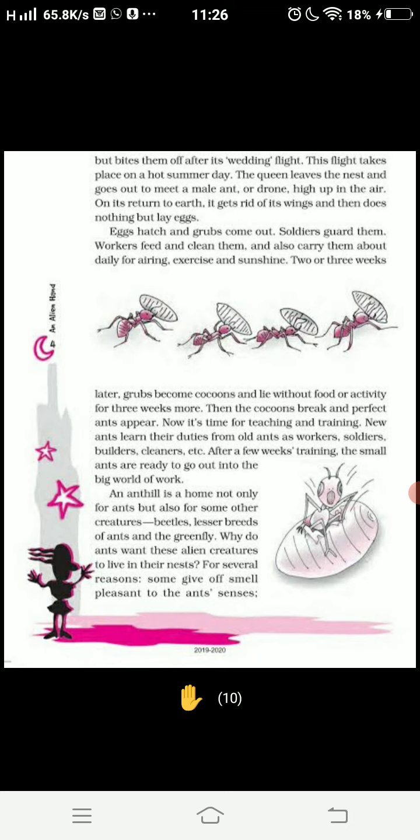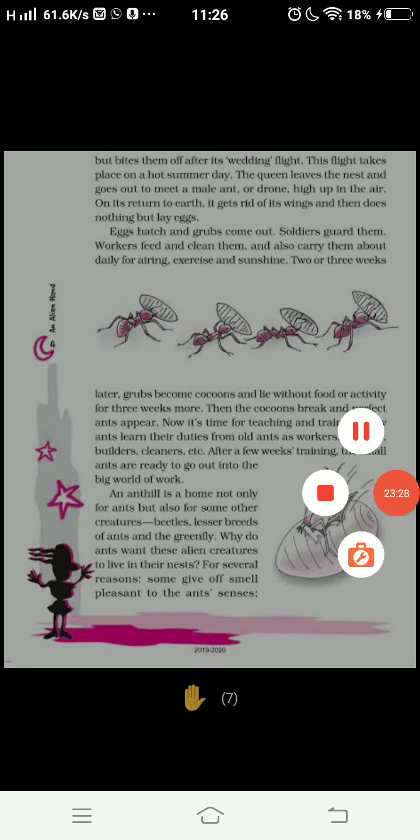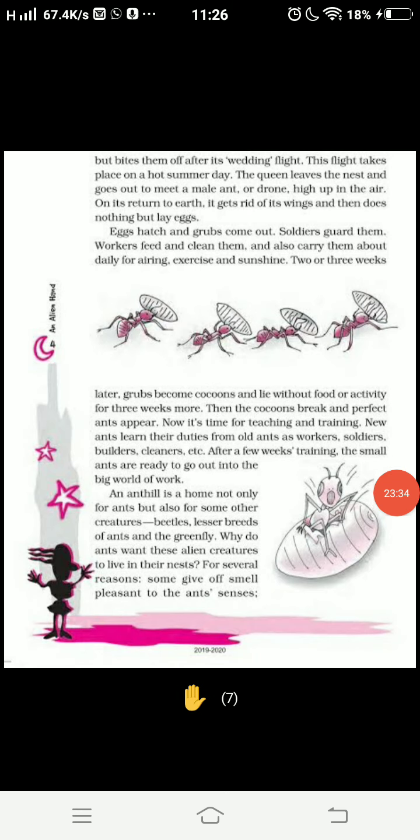Now let's move to the last question. How do ants use the green fly? Very simple one. This answer is right in front of you. You can go through the last paragraph very carefully, and here you can get a hint for your answer.